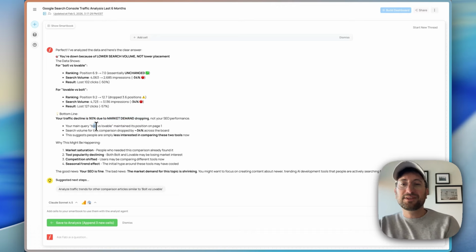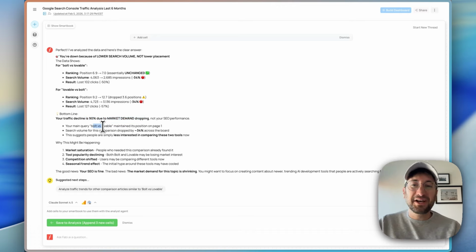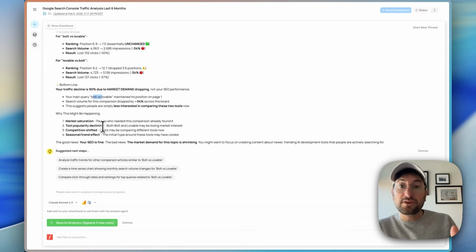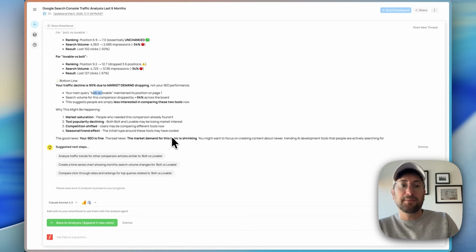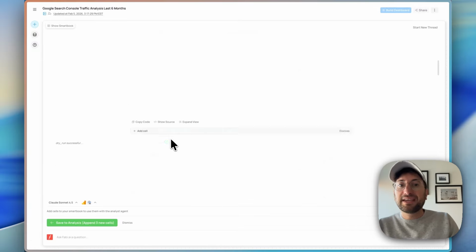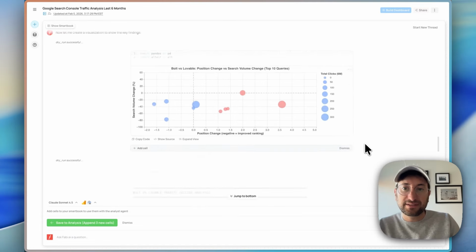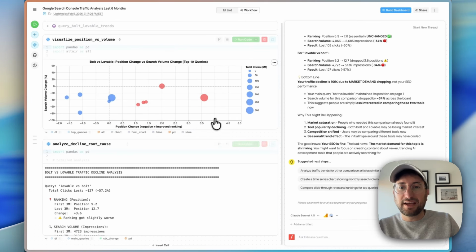So I think there was just a period of time when Bolt and Lovable were like 2 of the only vibe coding platforms, and everyone wanted to learn about them, and the market just got a little saturated and demand went down a little bit. So that's interesting analysis, and just showing you one of the ways to work with Fabi is back and forth, like a conversation, in addition to creating those dashboards of things you would want to look at on a regular basis. And then again, we could create a dashboard just by clicking Build Dashboard.